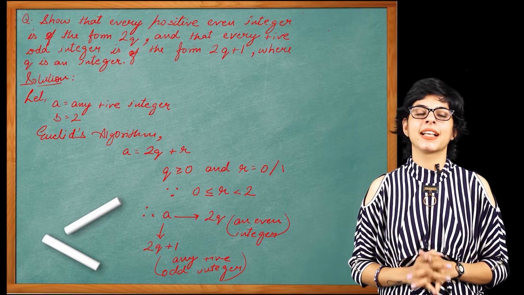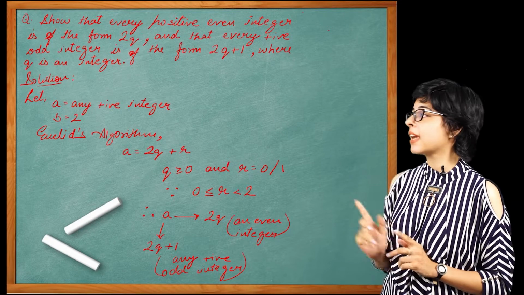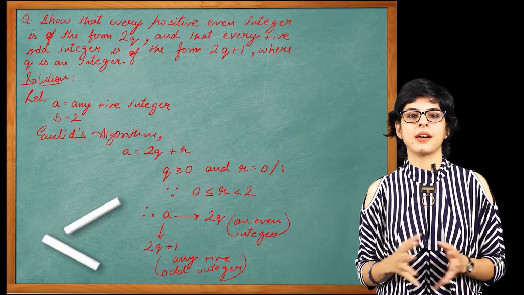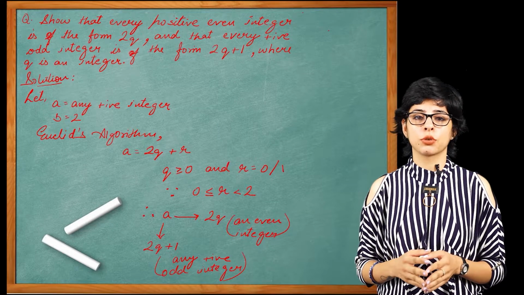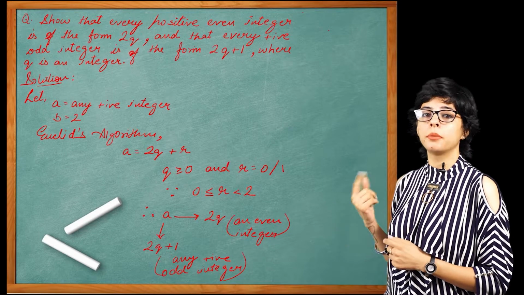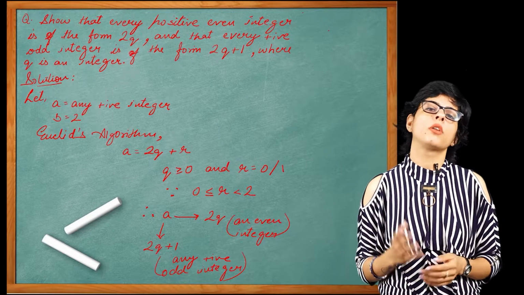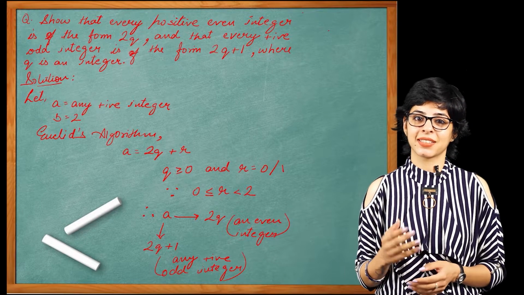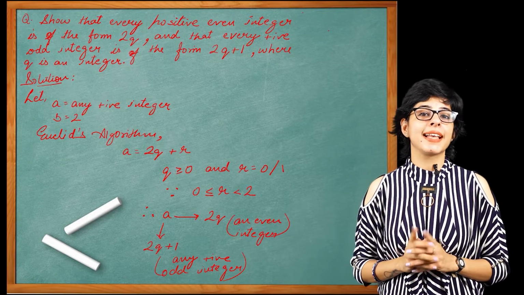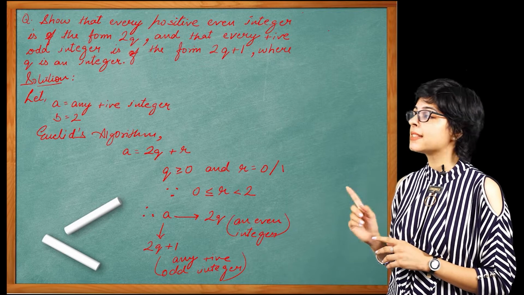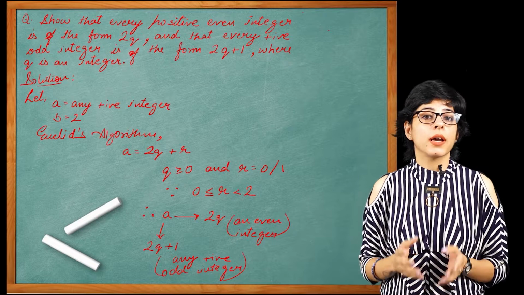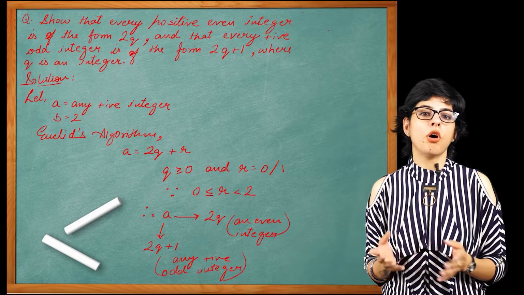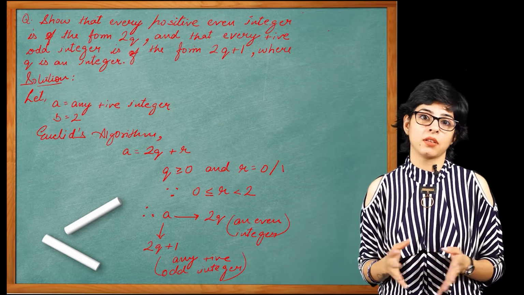Let's use Euclid's algorithm in this, wherein we say that a is equal to 2q plus r, for some integer q greater than or equal to 0, and r will either be 0 or 1. As we know, it will always be less than the divisor, right? Because 0 is less than or equal to r, and this remainder is here, in this example, less than 2. So either a will be 2q or a will be 2q plus 1.